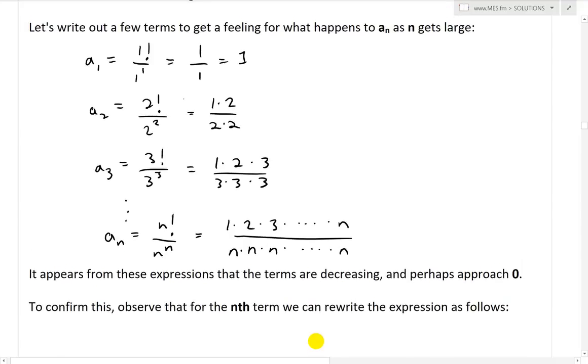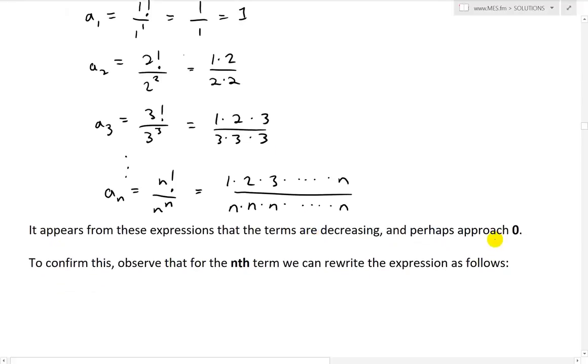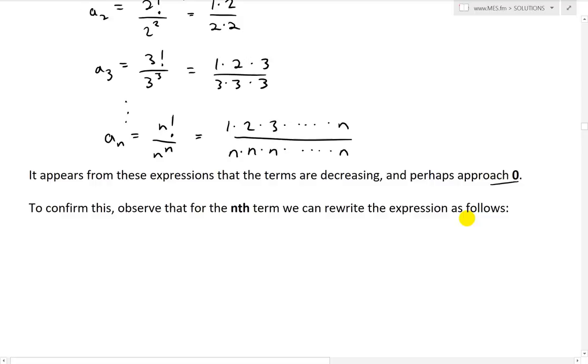And now it appears from these expressions that the terms are decreasing because the numerator, even though it's getting bigger, the denominator is getting exponentially bigger. You have this n times n times n, or this 3 times 3 times 3, and it's always going to be bigger than the top one. So it does appear it's decreasing and perhaps even approaching 0 as it gets near infinity.